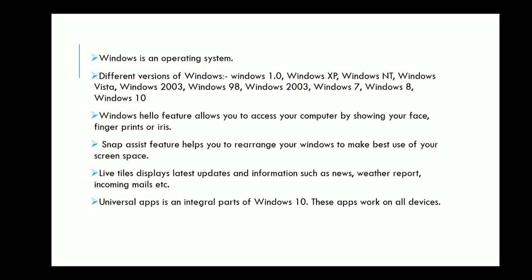Next is the Universal App. Universal App is an integral part of Windows 10. This app works on all the devices. It means we can use it on the mobile as well as on the desktop.